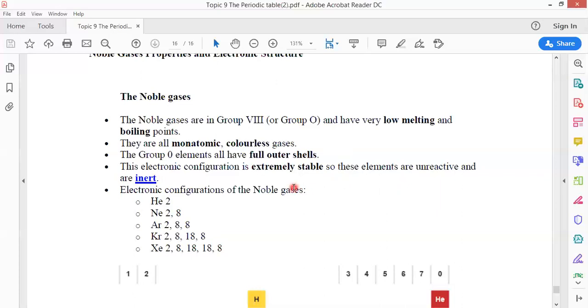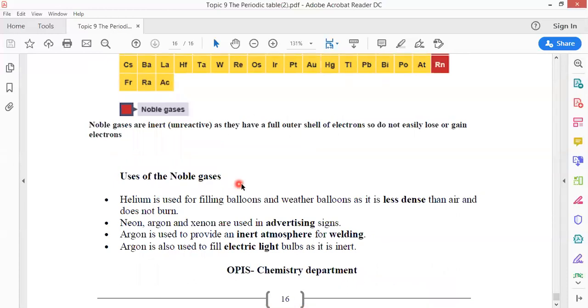Electronic configuration of noble gases, as you see here. Uses of noble gases. Helium is used for filling balloons and weather balloons as it's less dense than air. Neon, argon, and xenon are used in advertising signs. Argon is used to provide an inert atmosphere for welding.